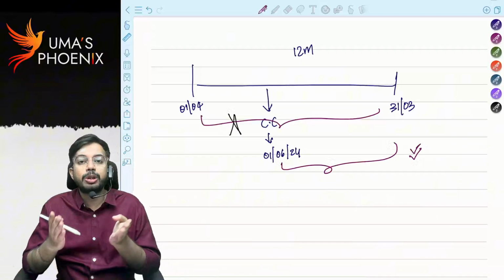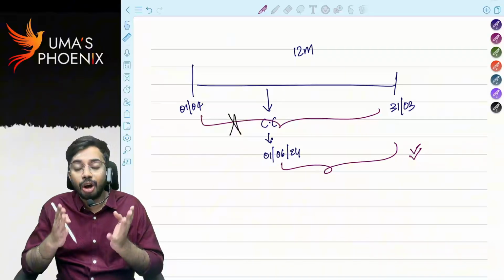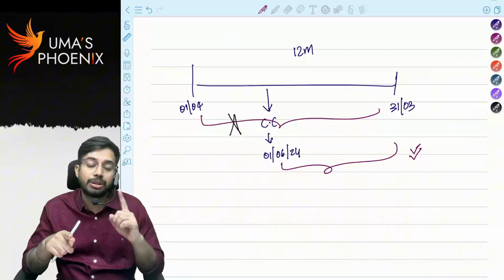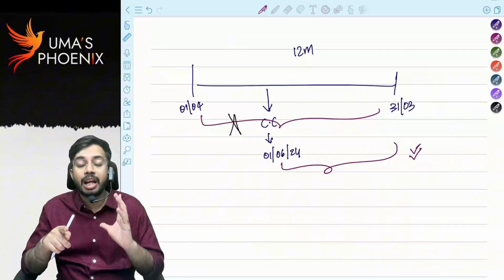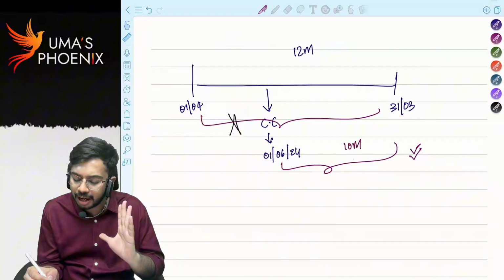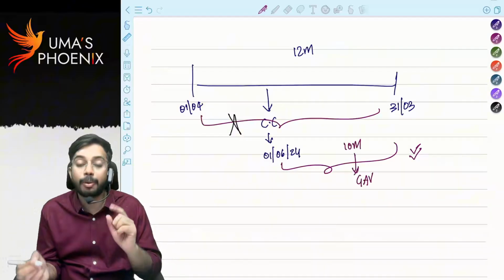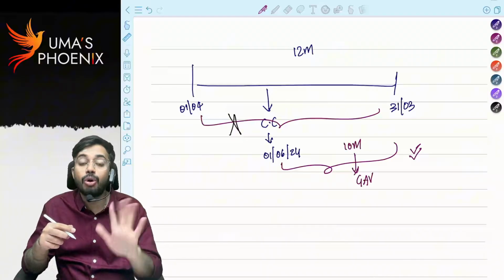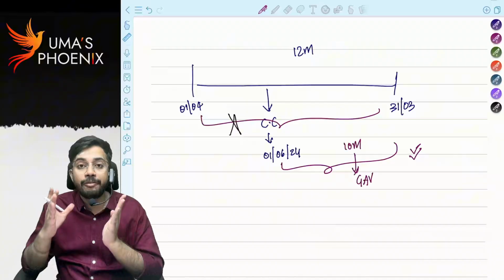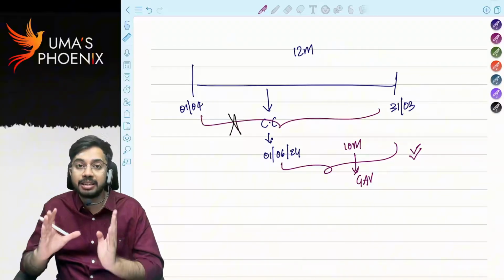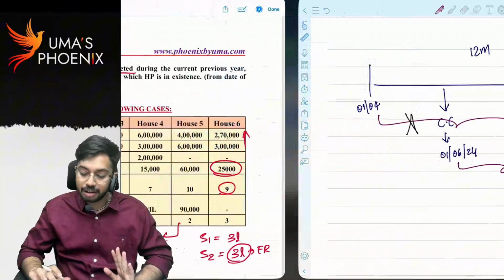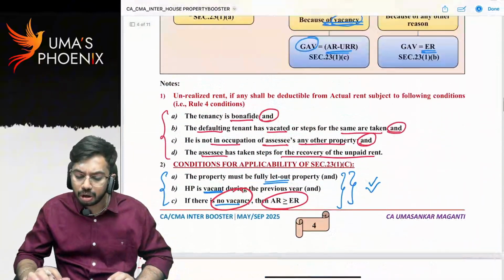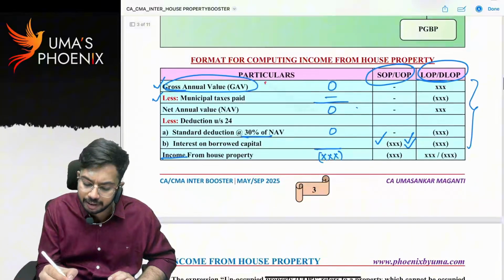Why, sir? House property is not in usage for 12 months. In this case, house property is in usage only from 1st June. So June to March, that means only for 10 months we are going to calculate gross annual value. Very important in examination. Even if a small mistake is made, gross annual value will go wrong. So be careful. See for how much period house property is in existence, and only for that period calculate the gross annual value. So our discussion with regard to gross annual value is completed.